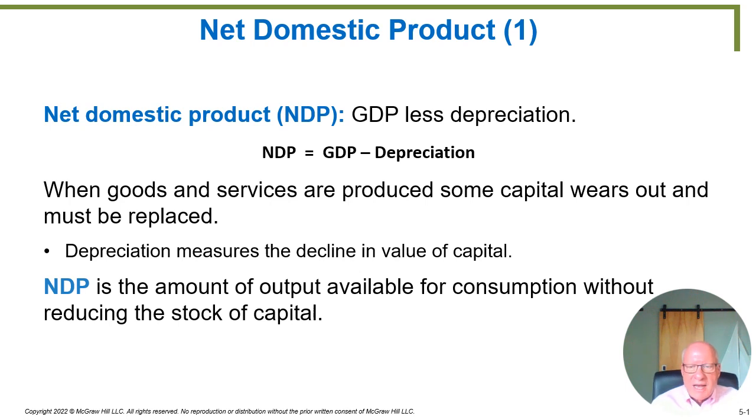So using that concept, the net domestic product is gross domestic product minus depreciation. What's depreciation? Well, things wear out. All goods and services, all capital equipment, everything wears out. So depreciation measures the decline in the value of capital. So the net domestic product is the amount of output available for consumption without reducing the capital stock. Let's go to the next slide. We'll make sense out of the statement.